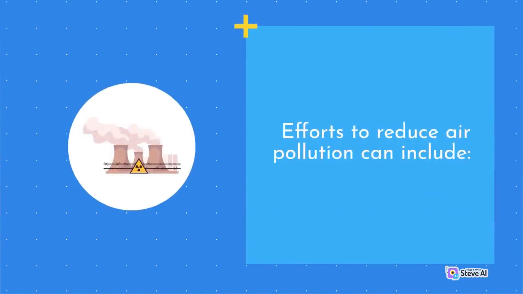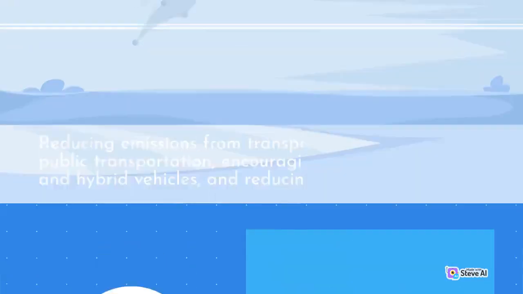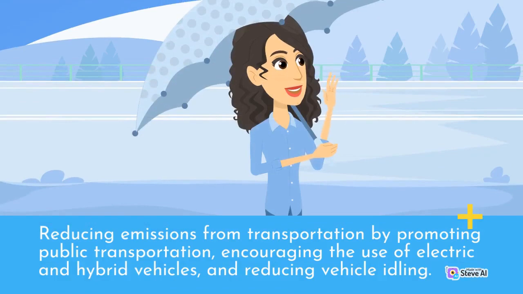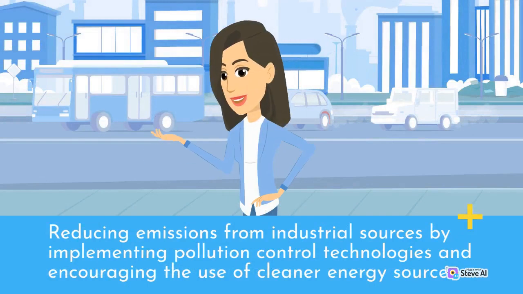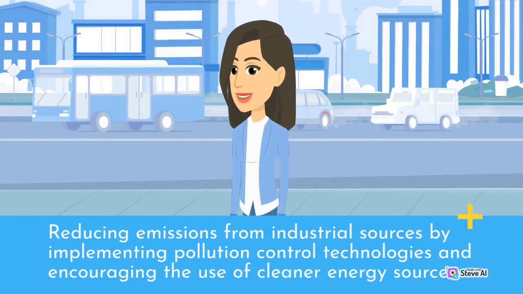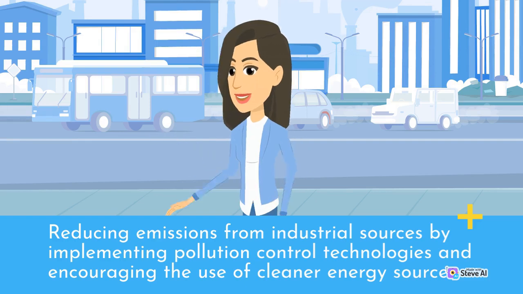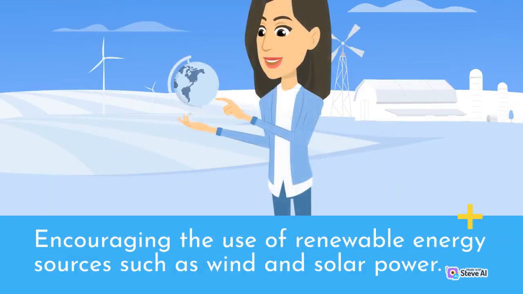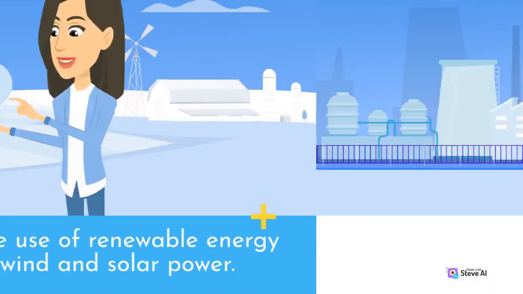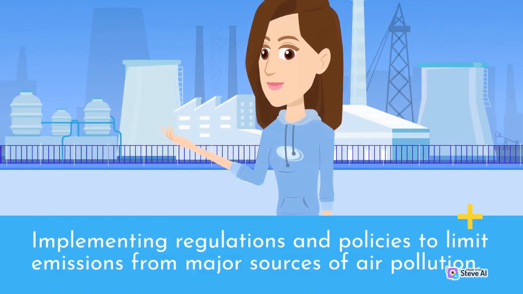Efforts to reduce air pollution can include reducing emissions from transportation by promoting public transportation, encouraging the use of electric and hybrid vehicles, and reducing vehicle idling. Reducing emissions from industrial sources by implementing pollution control technologies and encouraging the use of cleaner energy sources. Encouraging the use of renewable energy sources such as wind and solar power. Implementing regulations and policies to limit emissions from major sources of air pollution.